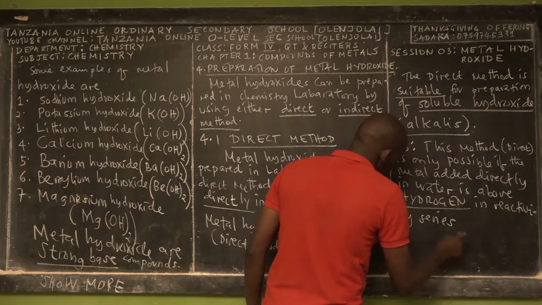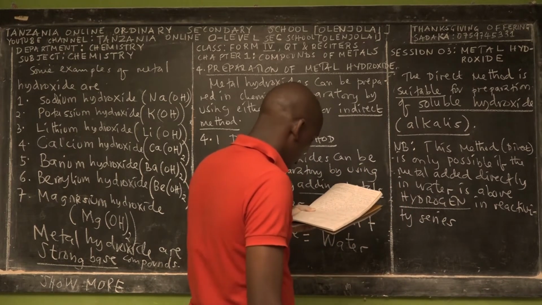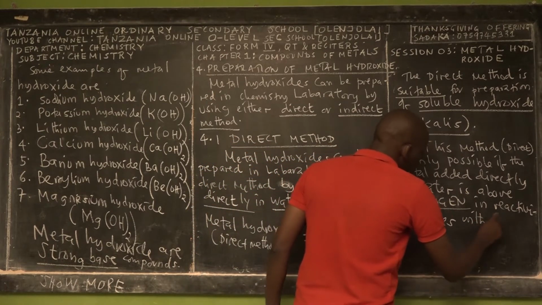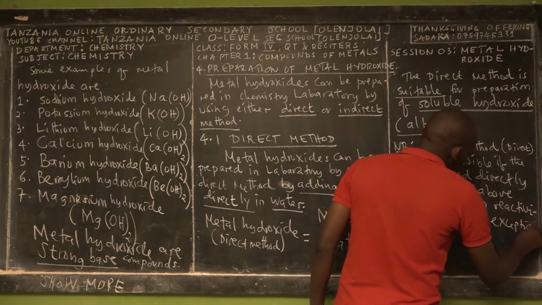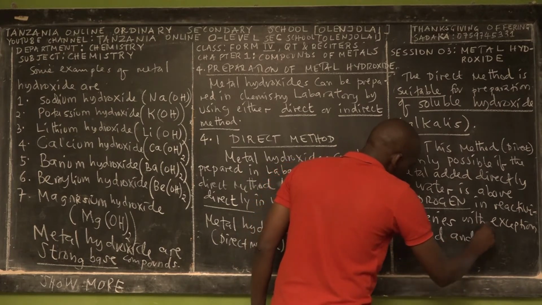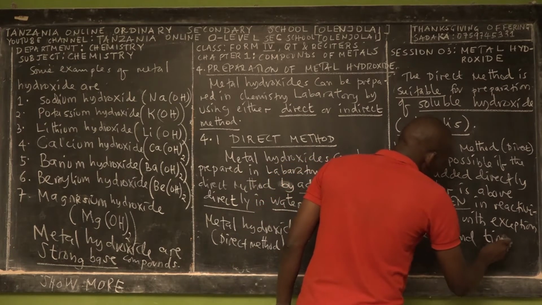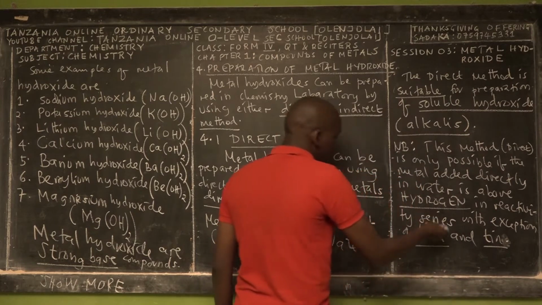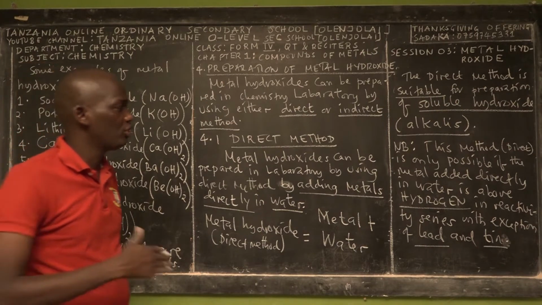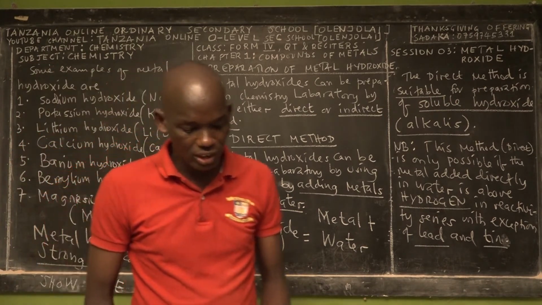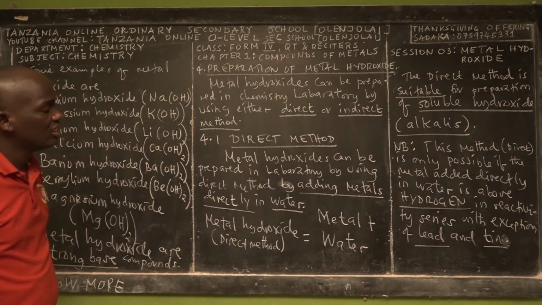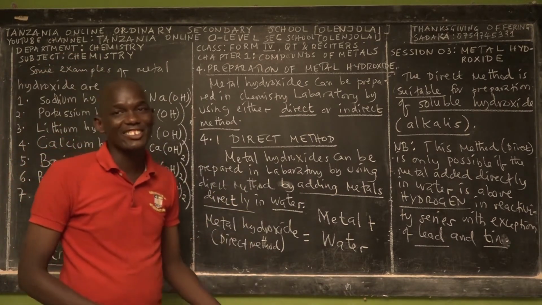Reactivity series, with exception of lead and tin. I know that you don't know these elements, but you'll cover them in advanced chemistry, where we teach you about the modern Mendeleev periodic table, which contains more than 100 elements.